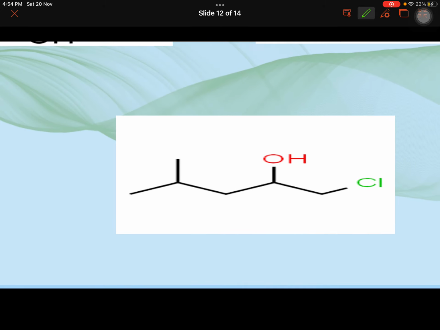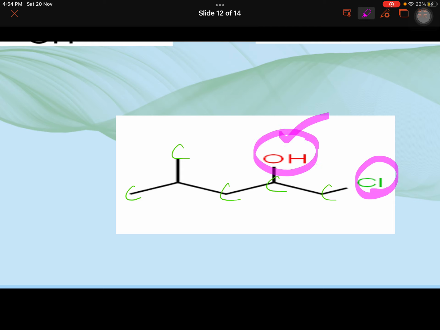Another example, 1, 2, 3, 4, 5 carbons, and there are two functional groups, Cl and OH. Definitely OH has more priority, so I'll start numbering keeping in mind the OH from where it is coming closer, and if that is bringing Cl also with the lower number, the carbon having Cl, that is good. So I will write the name now.